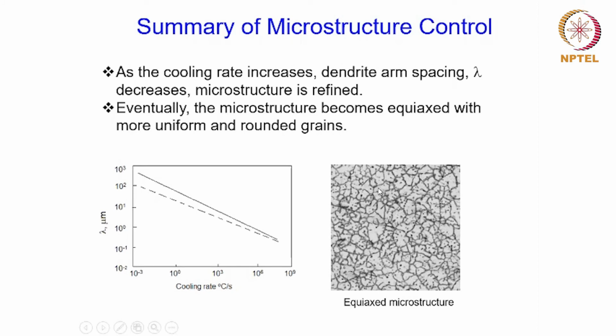This is an equiaxed microstructure wherein we can see these grains which are more rounded, and also the size of these grains is uniform across the entire microstructure. So this is the effect of the process parameter, especially the cooling rate, on the microstructure changing from a dendritic to an equiaxed kind of microstructure.